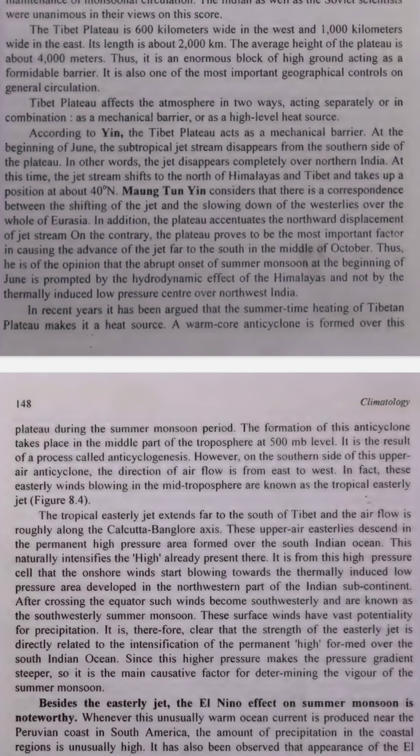3. 2 main ways the Tibet Plateau affects the weather. A. As a mechanical barrier. The Tibet Plateau acts like a giant wall in the atmosphere. Air, especially strong winds in the sky called the jet stream, can't move easily over the plateau, so the winds, the jet stream, must shift around it. During summer, around June, these winds move north of the plateau and disappear from India, which helps bring the monsoon to India.